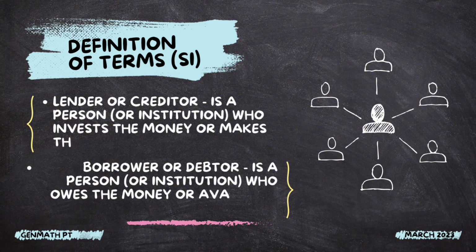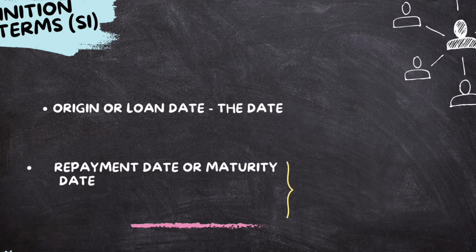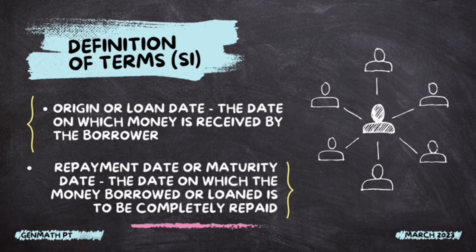Definition of terms: Lender or creditor is a person or institution who invests the money or makes the funds available. Borrower or debtor is a person or institution who owes the money or avails the funds from the lender. Origin or loan date: the date on which money is received by the borrower. Repayment date or maturity date: the date on which the money borrowed or loaned is to be completely repaid.